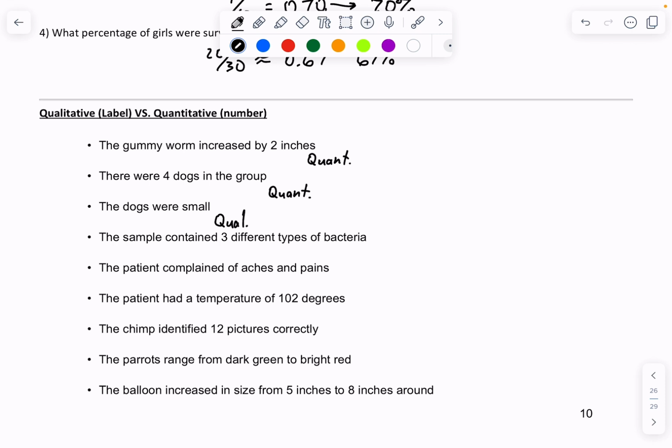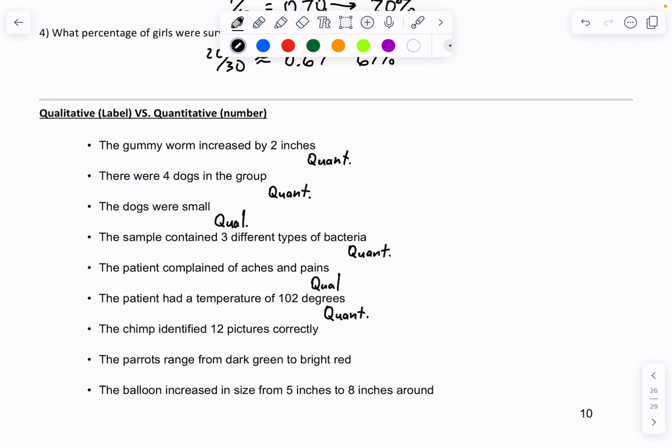The sample contained 3 different types of bacteria. I would identify this one as quantitative because you are just counting types. You're labeling, or sorry, it's a number of types. Aches and pains, this would be qualitative. Patient had a temperature of 1 or 2 degrees. That's a measurement, so this is quantitative.